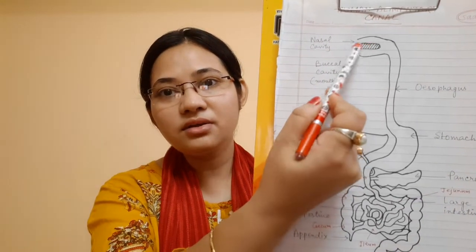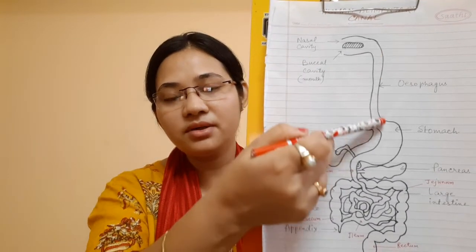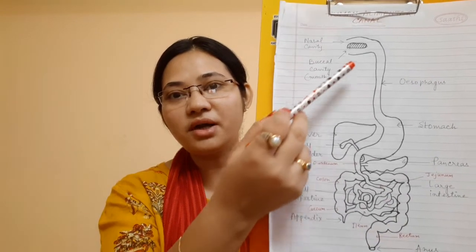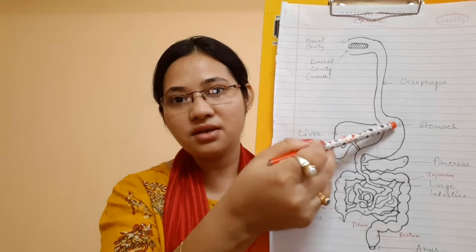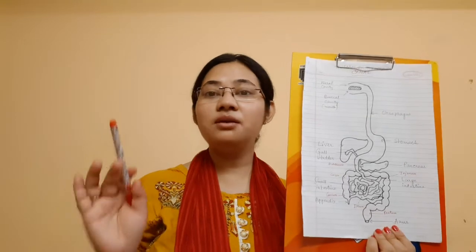Now the main important parts are definitely the buccal cavity, or the mouth. Then comes the esophagus or the food pipe. Then the stomach. Then the small intestine that remains coiled inside the large intestine. So once again, what are the parts? Mouth, esophagus, stomach, small intestine, large intestine. These are the main important parts of the human digestive system or human alimentary system. This is also called the gut, G-U-T. Starting from here till here, it is also called gut.